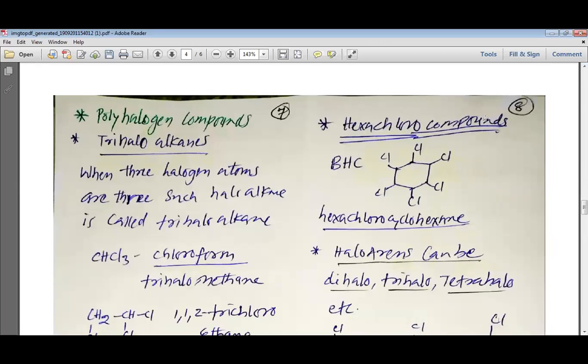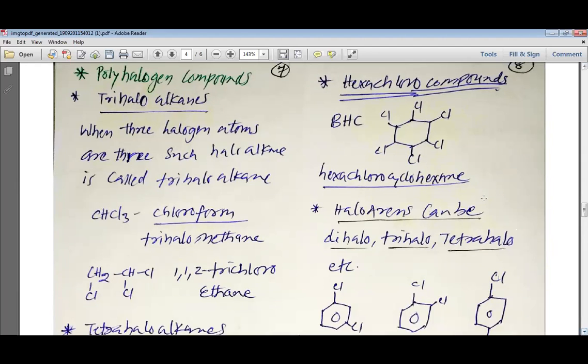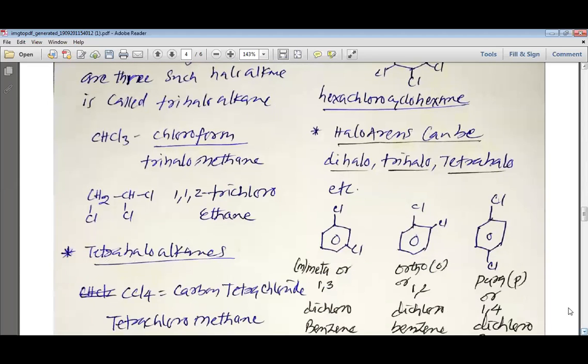Then we have the hexachloro compound. The example is benzene hexachloride, BHC. When we add 3Cl2 molecules to the benzene ring, the double bonds get broken and we get benzene hexachloride, which is also known as hexachlorocyclohexane.